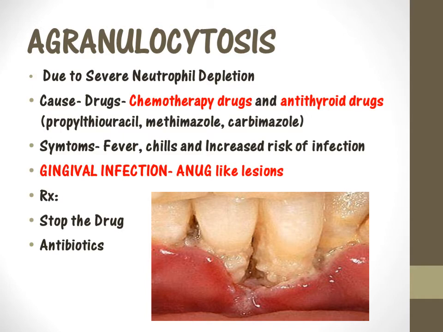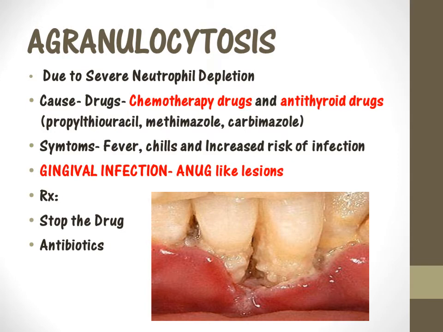Okay. So these cells are destroyed when a patient takes any kinds of drugs for chemotherapy, or if the patient is hyperthyroid and taking anti-thyroid drugs like propylthiouracil, methimazole and carbimazole. The reason why I'm mentioning these drugs here is that this is very important. This is one common question that comes in boards where they ask: the patient is hyperthyroid and has severe gingival infections, and what is the existing condition? So when they give that kind of question, you guys should be able to answer the condition agranulocytosis.